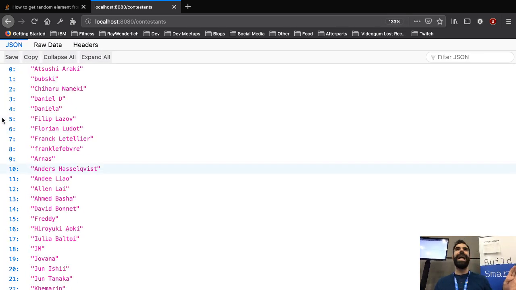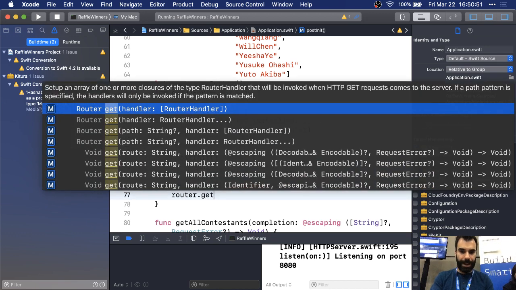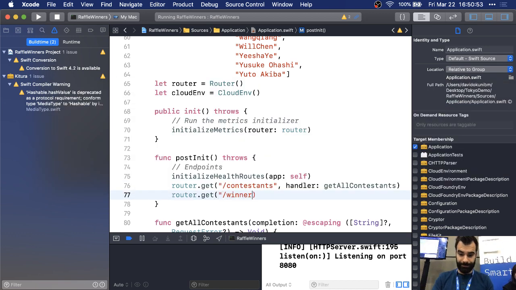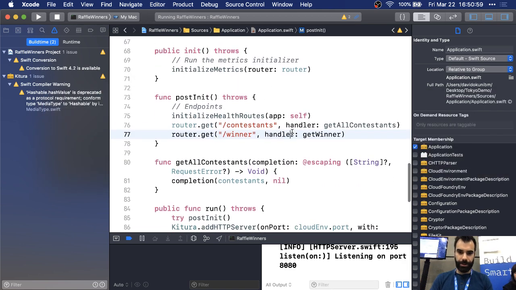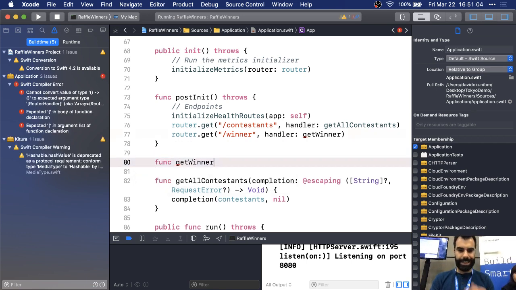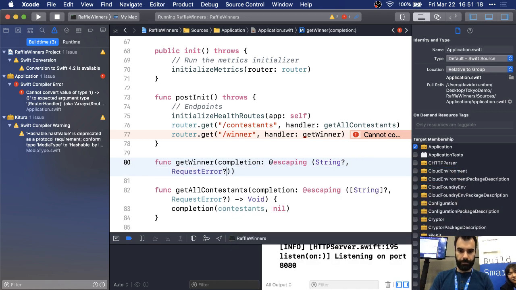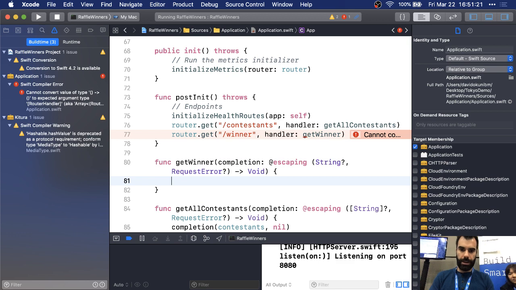In the interest of doing this live and making sure that we're being fair about this is everybody. Now it's time to write our route to make sure that we're getting a random contestant. So router get /winner, and we're gonna write a handler for that, and that will be getWinner. Now to write that function, we're gonna use func getWinner. That's also gonna be a completion handler, and that's gonna return escaping. And it's gonna return me an optional string or a request error. That's gonna evaluate to void, and we should be good to go.